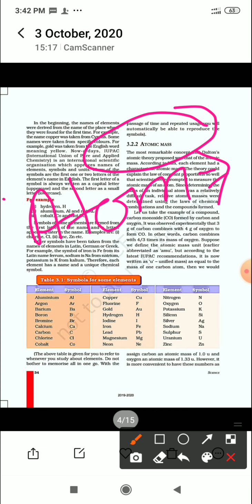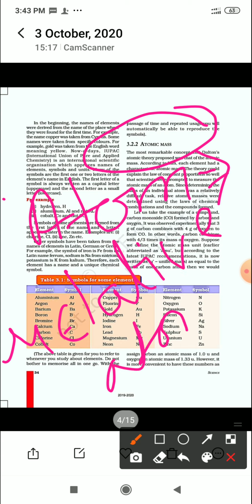So what are we doing nowadays, and how could we measure the atomic mass of each and every element? Now we are going to study how we talk about the atomic mass. When we talk about atomic mass, we always use the term relative atomic mass. You always hear the term relative atomic mass. Now what is this relative atomic mass?